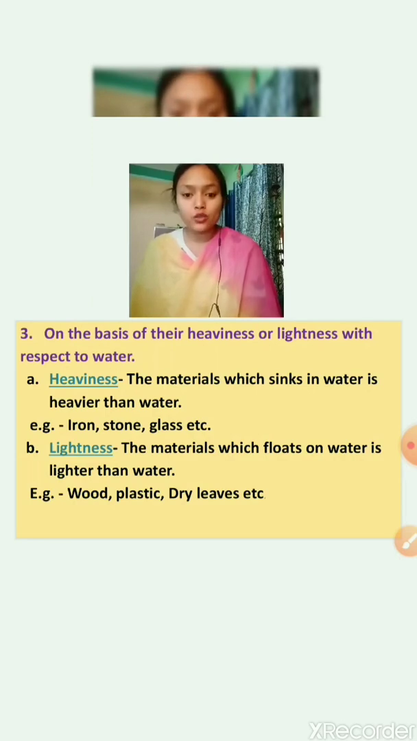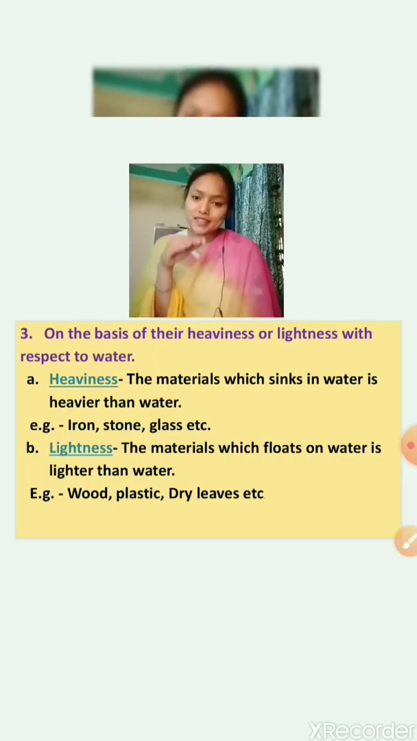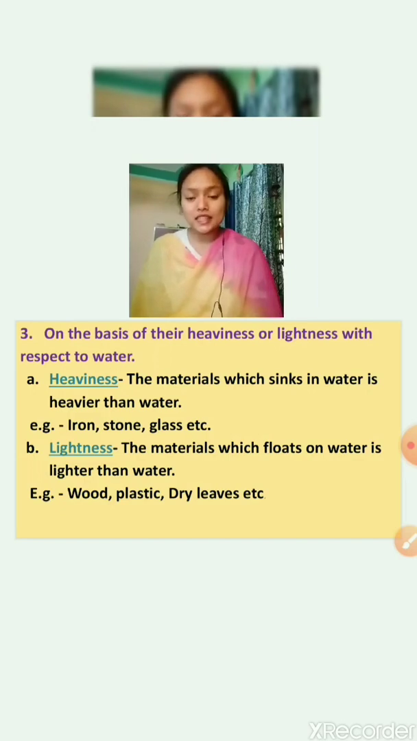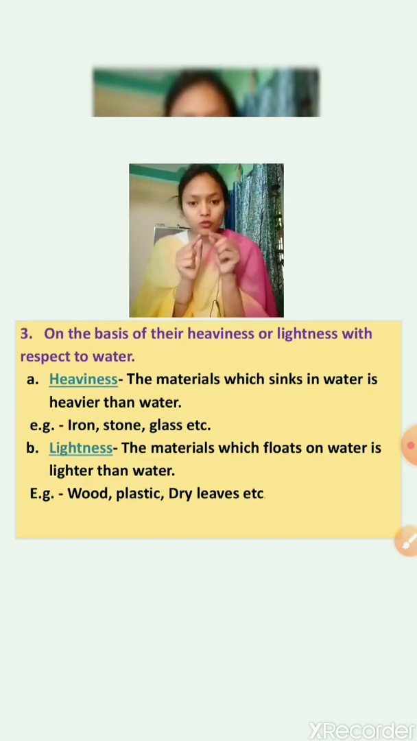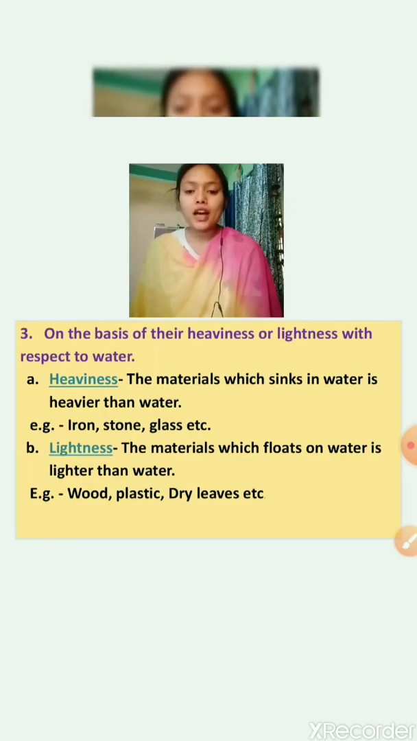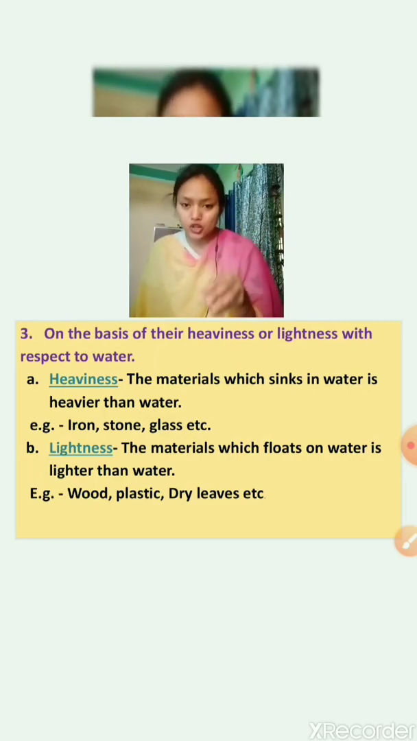Heaviness: the material which sinks in water is heavier than water. So anything that sinks in water is heavier than water. Its density is more than the water. What is density? The spaces between small particles, that is density. So iron, stone, glass, etc., all these are heavier than water. When you put these types of things in water, they will sink.